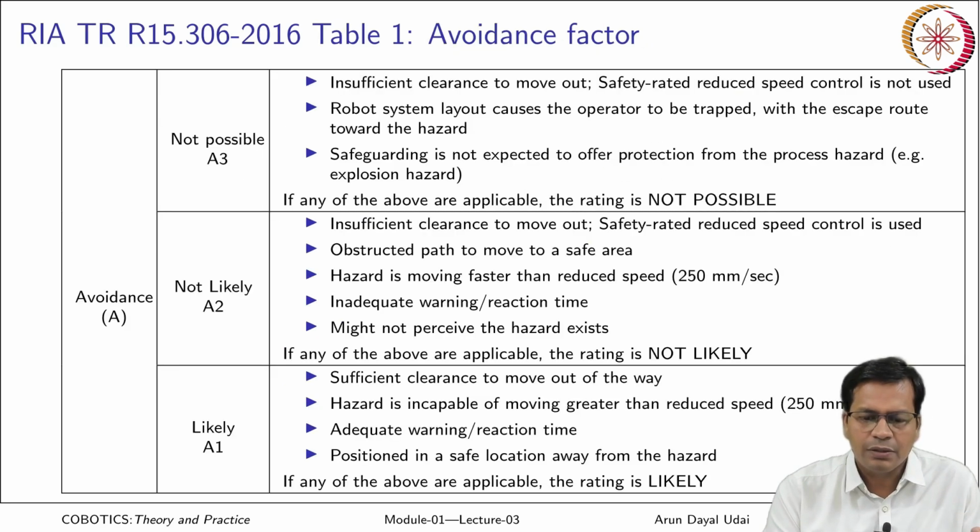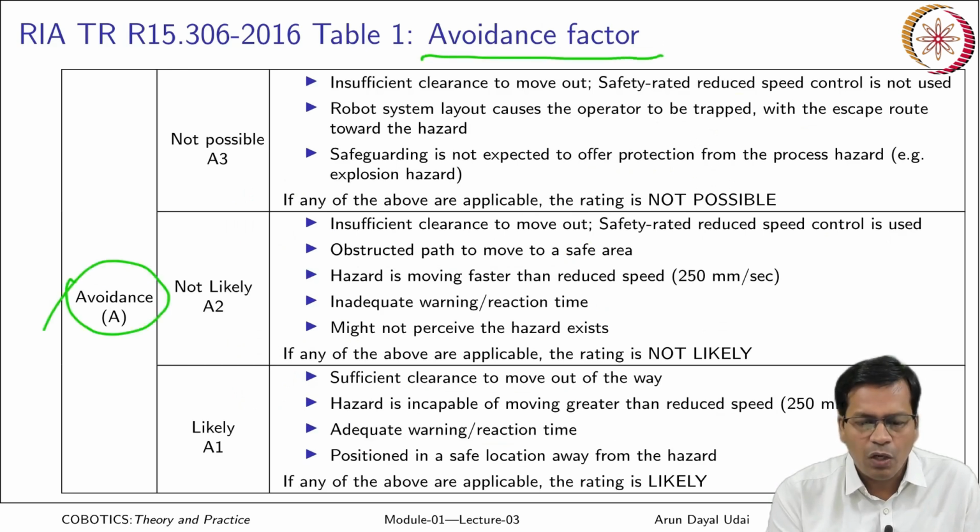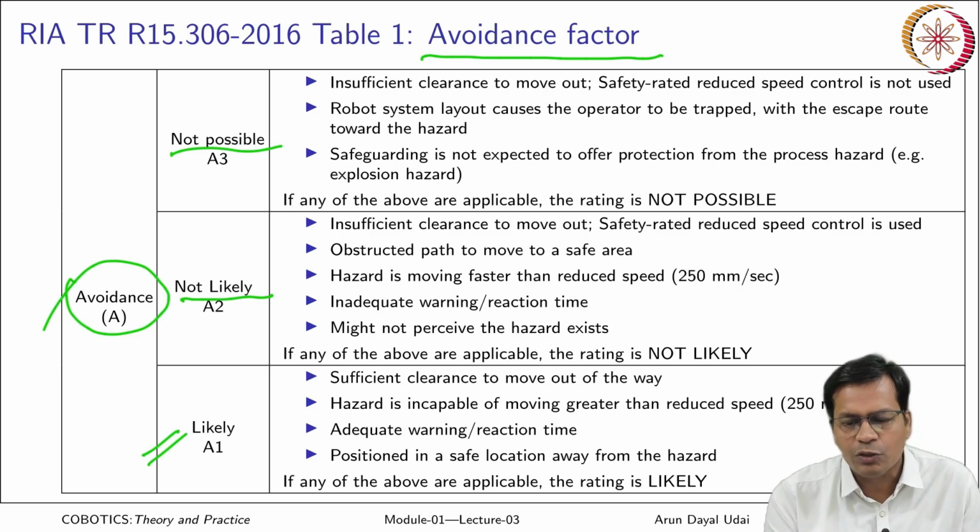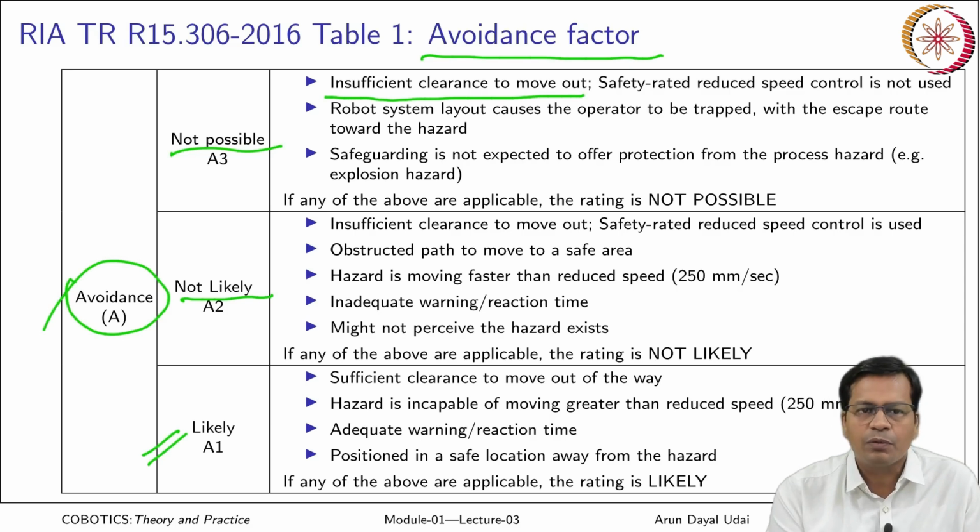Next is avoidance factor. Can it be avoided, right? Avoidance factor: not possible, not likely, and likely to be avoided. A few points in that: insufficient clearance to move out, so an accident cannot be avoided. If at all things happen, you have no way to go out.